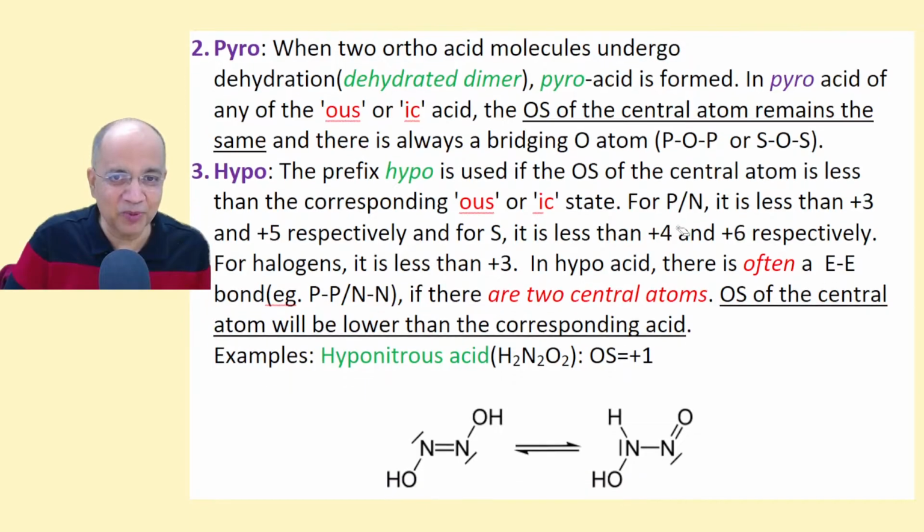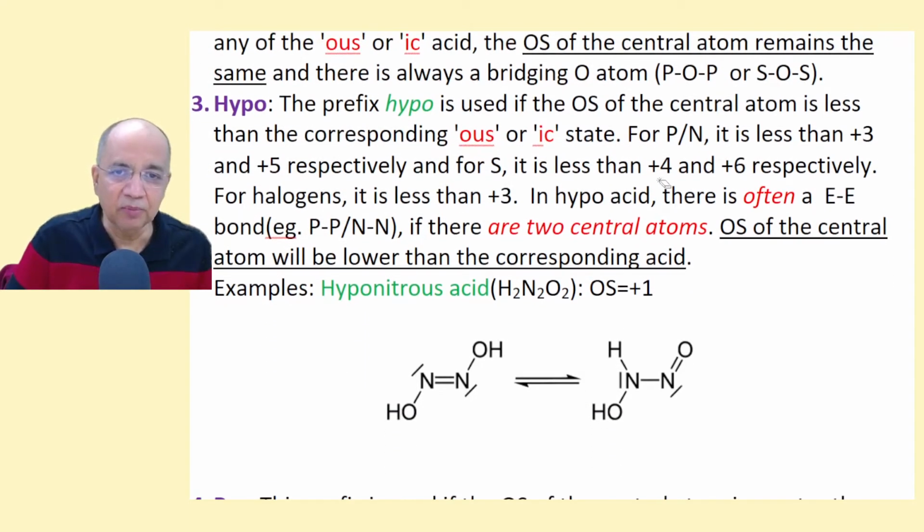For example, for phosphorus and nitrogen, the OUS is +3 and ic is +5. For sulfur, +4 and +6 respectively. For halogens, it is less than +3. In hypo acid, there is often an element-element bond, such as sulfur or phosphorus.